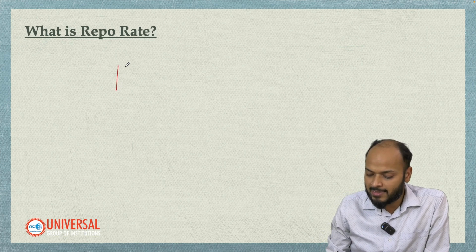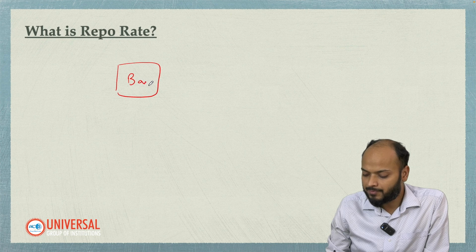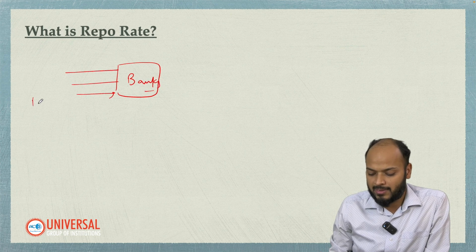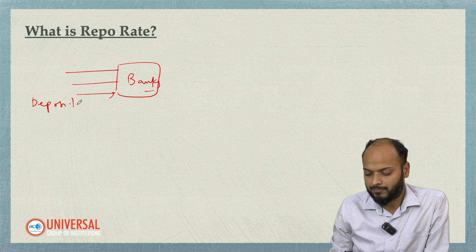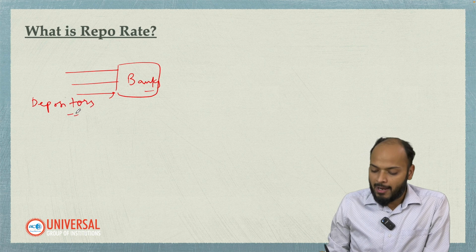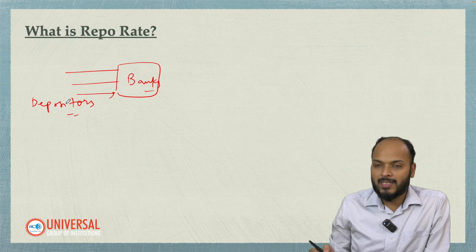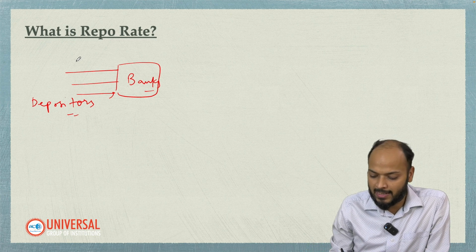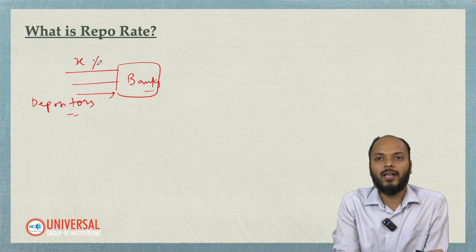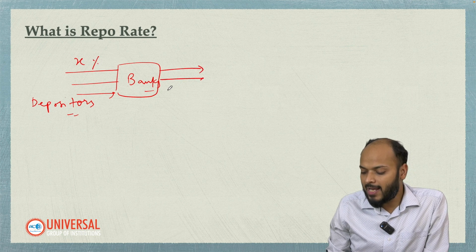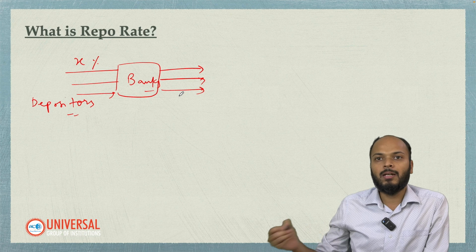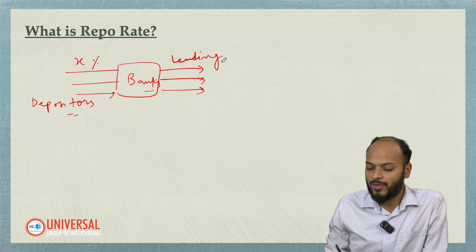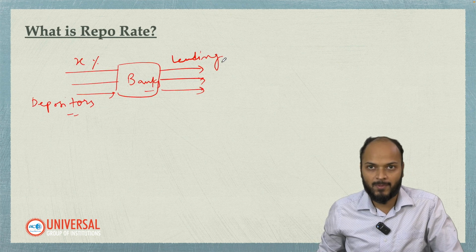So you see, how do banks work? Banks take money from the depositors. While they take money from the depositors, they give some interest to the depositors. Let's say the interest rate is X%. The same money, banks then lend forward to the people who need money. So the bank will be lending money which they have got as deposit from the depositors.